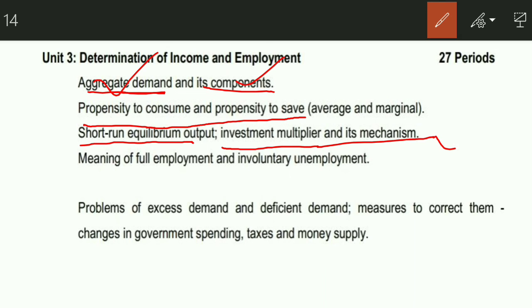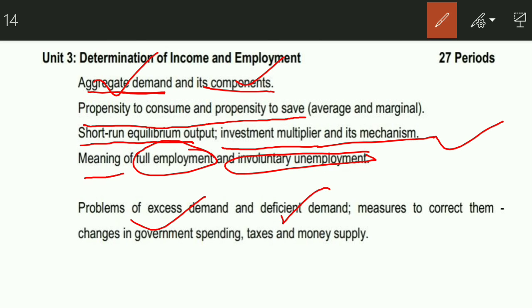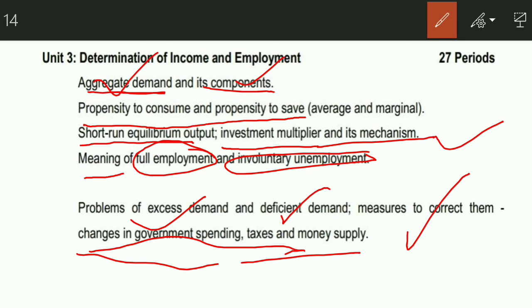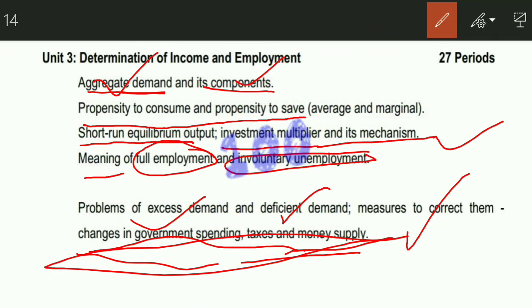After that, we did investment multiplier and its mechanism. I told you the working of investment multiplier. Then I told you the meaning of full employment, involuntary unemployment, the problem of excess demand, deficient demand, and the measures to correct them. Okay, two measures were shown over here: changes in government spending and taxes, and money supply.